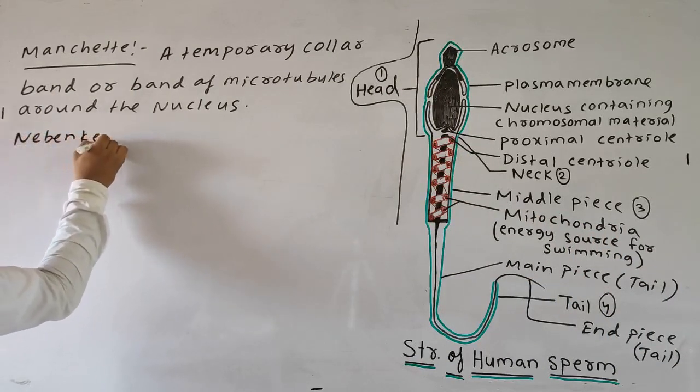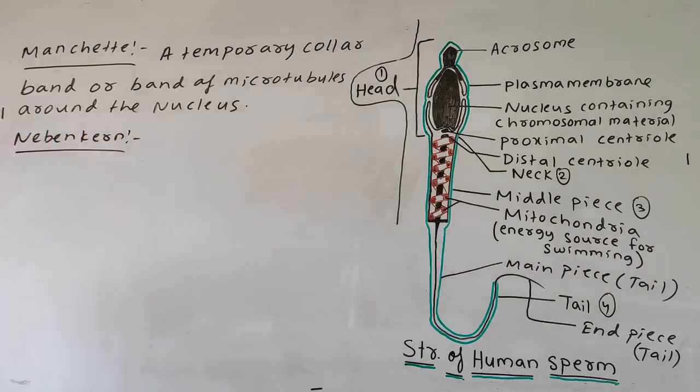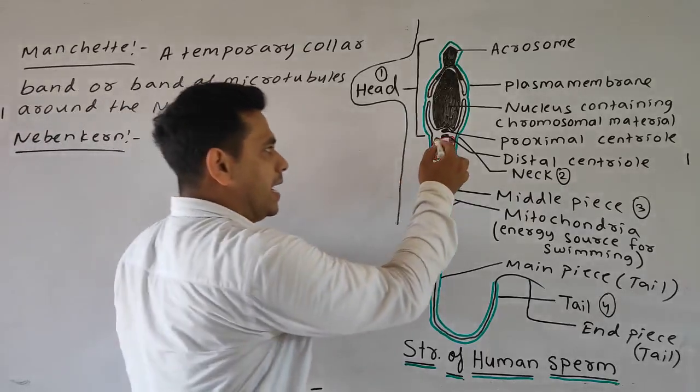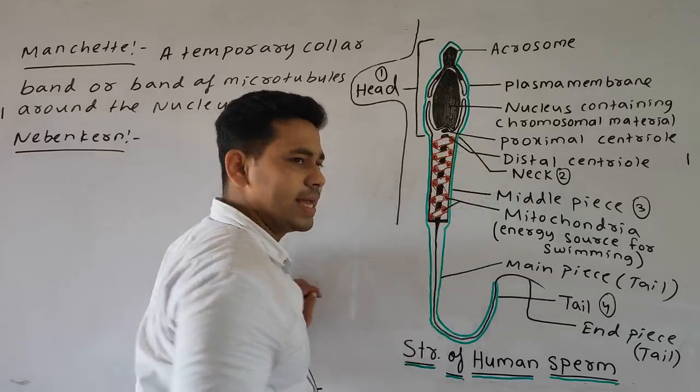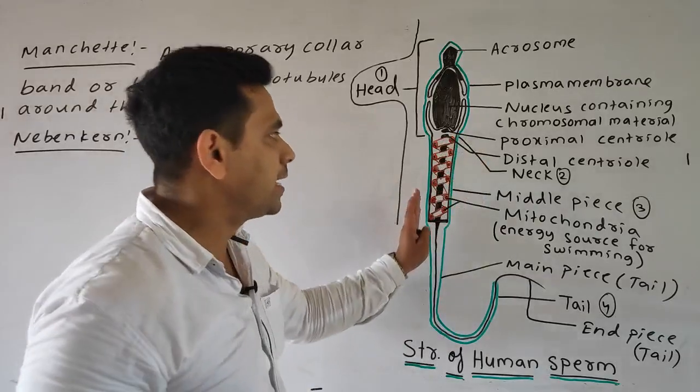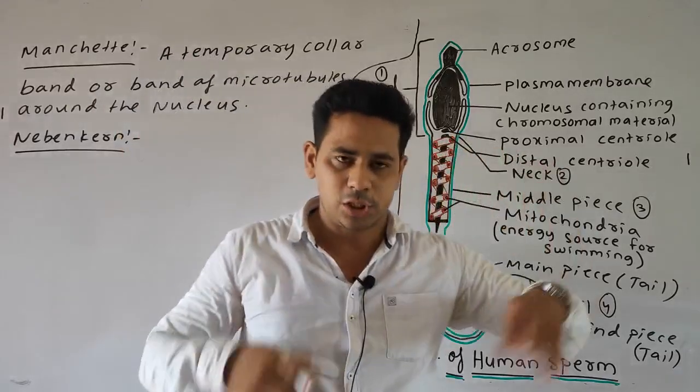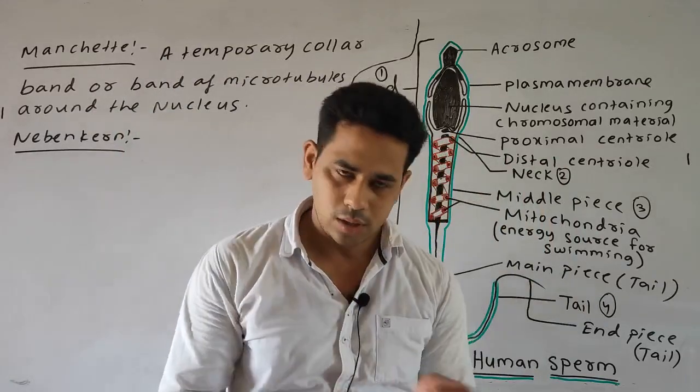The Nebenkern is the helical mitochondrial sheath surrounding the axoneme or the axial filament. This helical mitochondrial sheath structure is nothing but the Nebenkern.